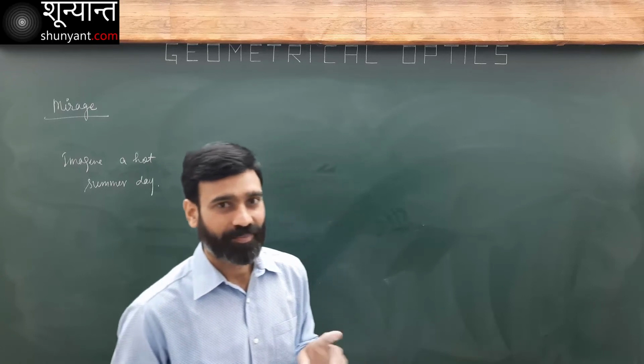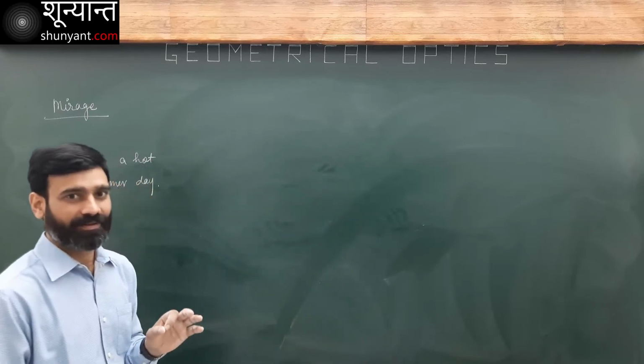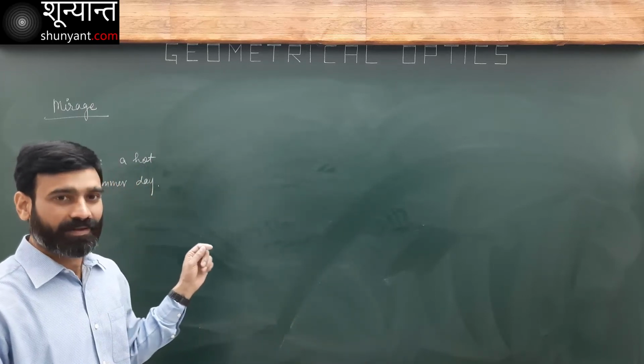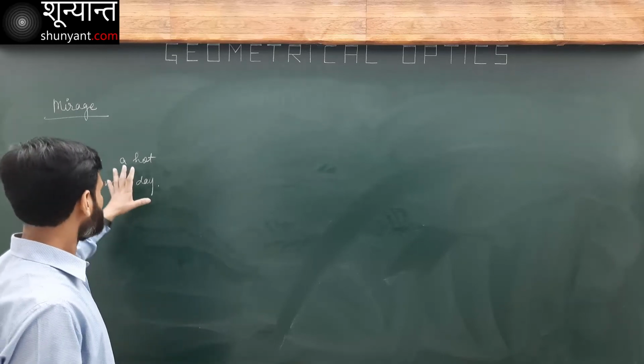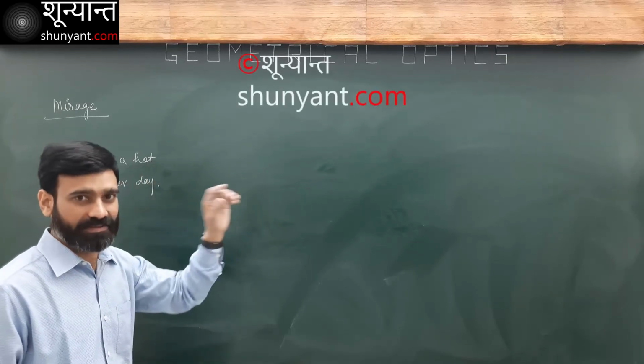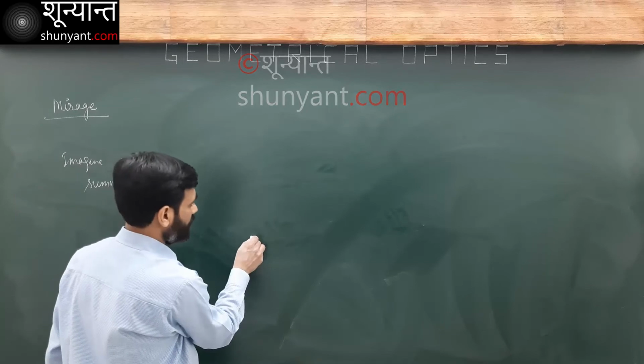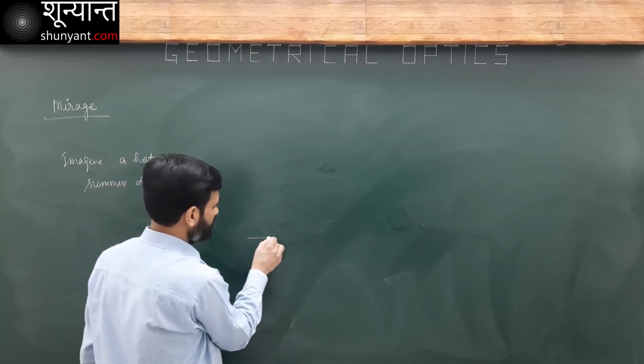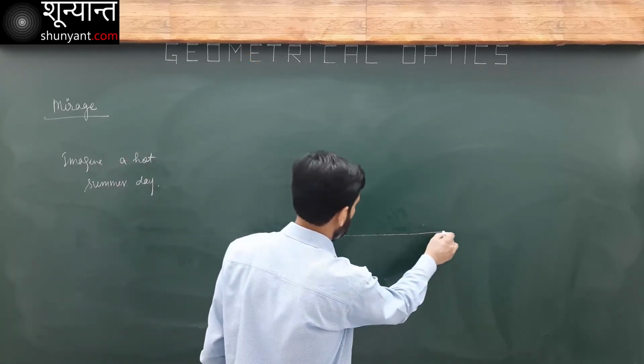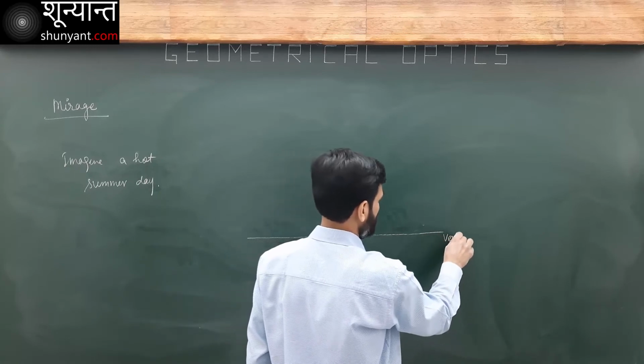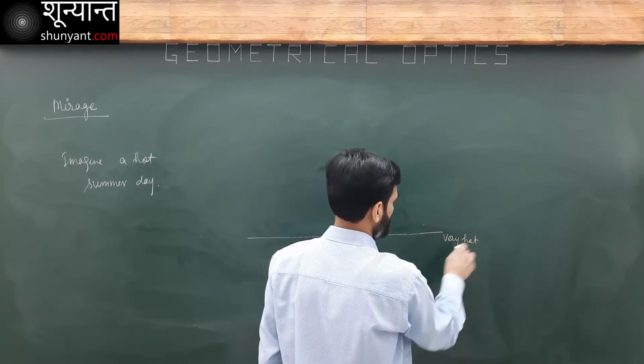Now, how does it happen? Okay, let's try to understand it. It has to do with critical angle and total internal reflection. Okay, let's see how it works. Let's say that this is my very hot surface.